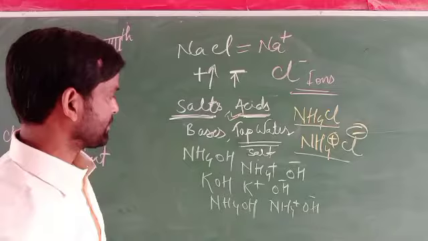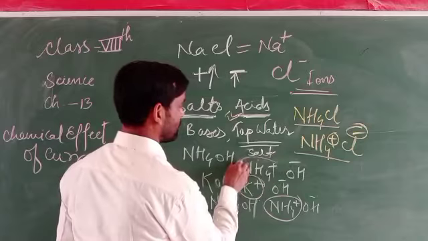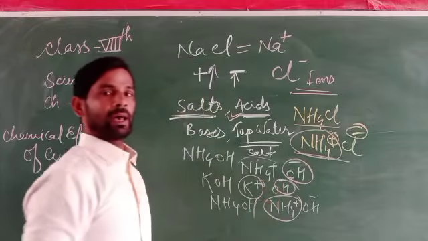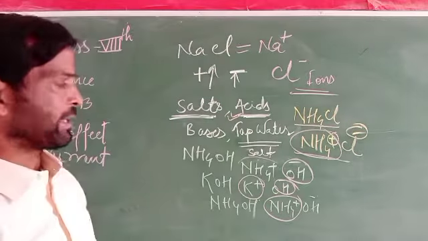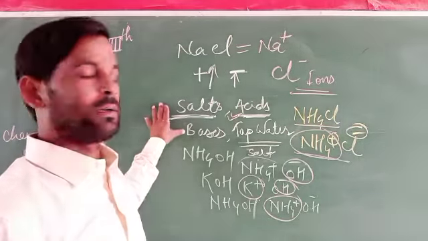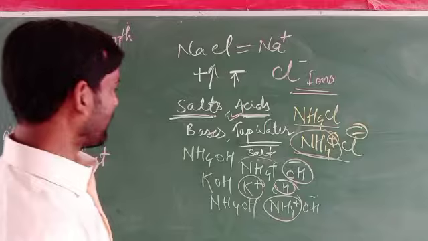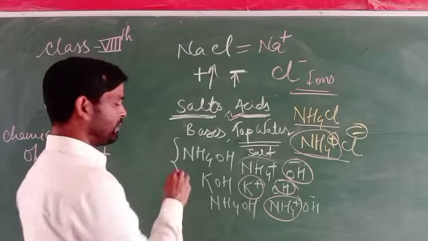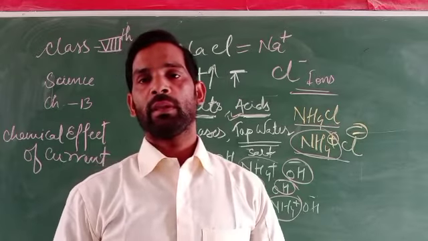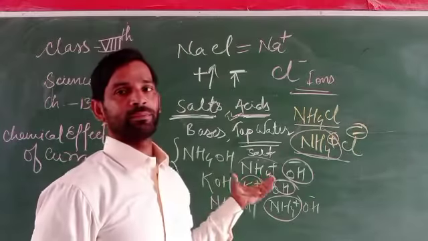Wherever these materials, wherever these ions are produced, they are in the form of anions and cations. If it is in the form of anions and cations, then what is it said to be? The liquid which can allow the electric current to pass through it is called an electric conductor.